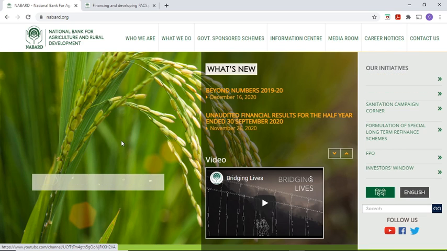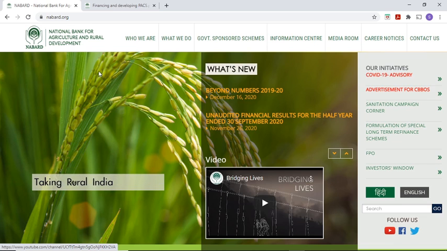Whenever I open the website, I should see whether an FAQ is there. FAQ means frequently asked questions. If that is there, it will be very useful. If that is not there, then the next point to note is the major theme of the website. Here an agricultural background is given, a paddy crop is given, and the motto is given: taking rural India forward. That is the exact motto of this apex banking institute NABARD, covering all the rural economy, both financial and developmental activities. So we will cover one by one.